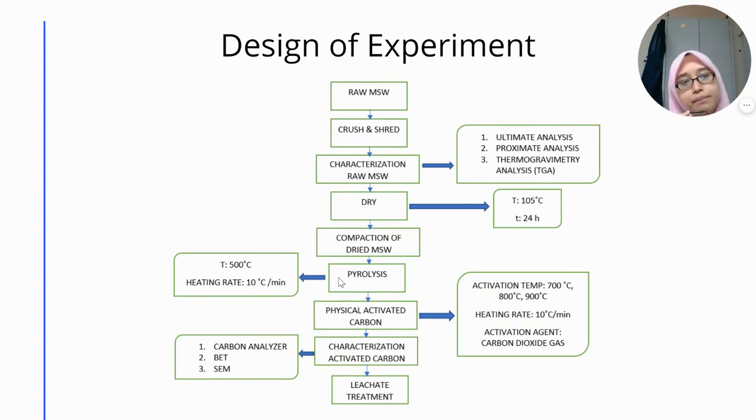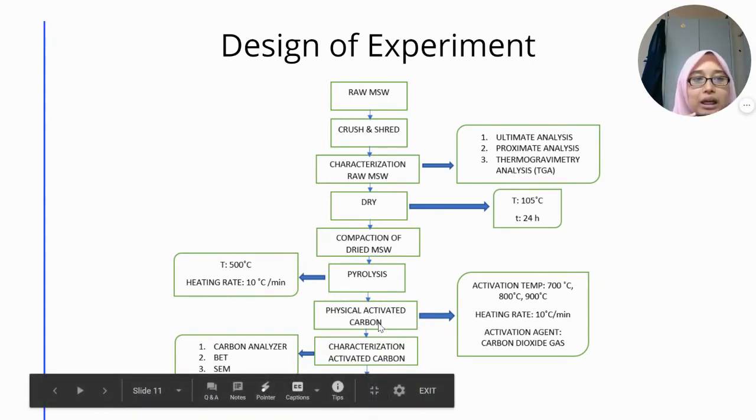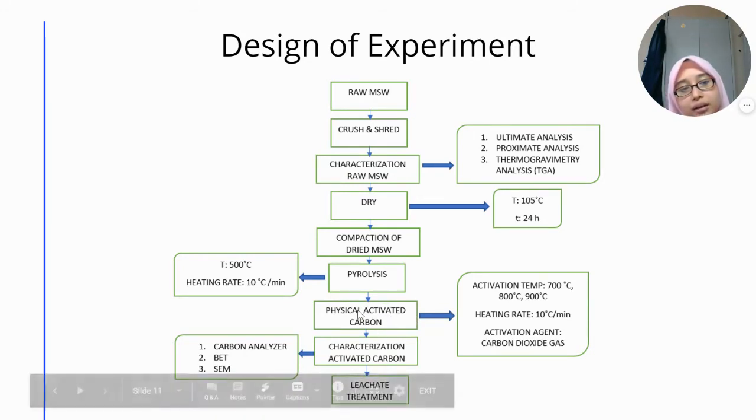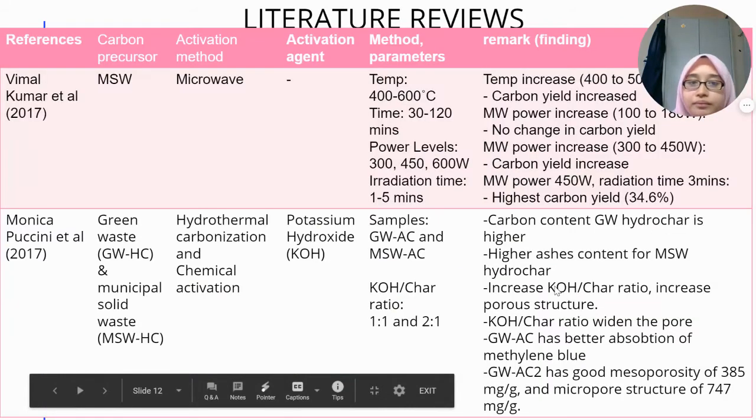So this biochar will be activated through the physical activation process with carbon dioxide gas as the activation agent. And then the activated carbon will be characterized using the carbon analyzer, BET and SEM to know the porosity and carbon content in the activated carbon, and then this carbon can be used for the leachate treatment.